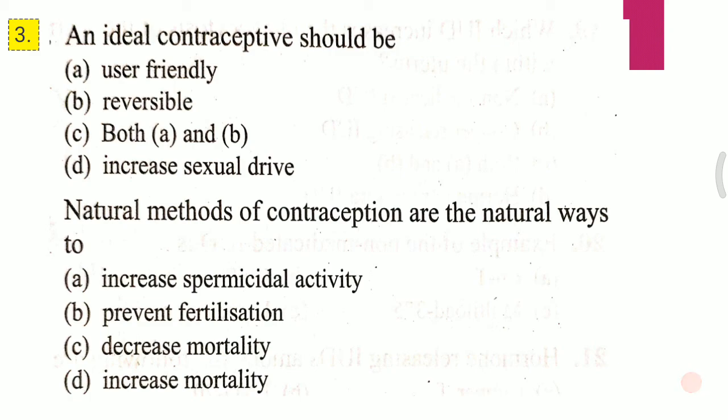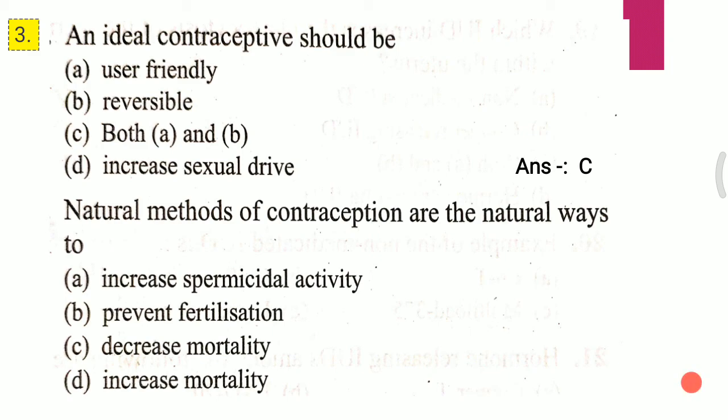Slide 3, Question 1. An ideal contraceptive should be: A, user friendly; B, reversible; C, both A and B; D, increase sexual drive. The answer for this question is C, that is both A and B, that is user friendly and reversible.